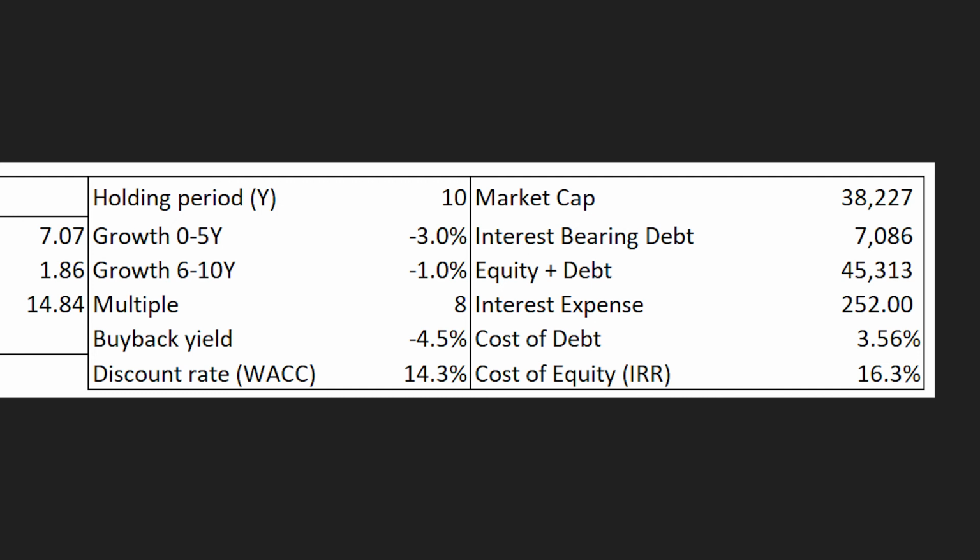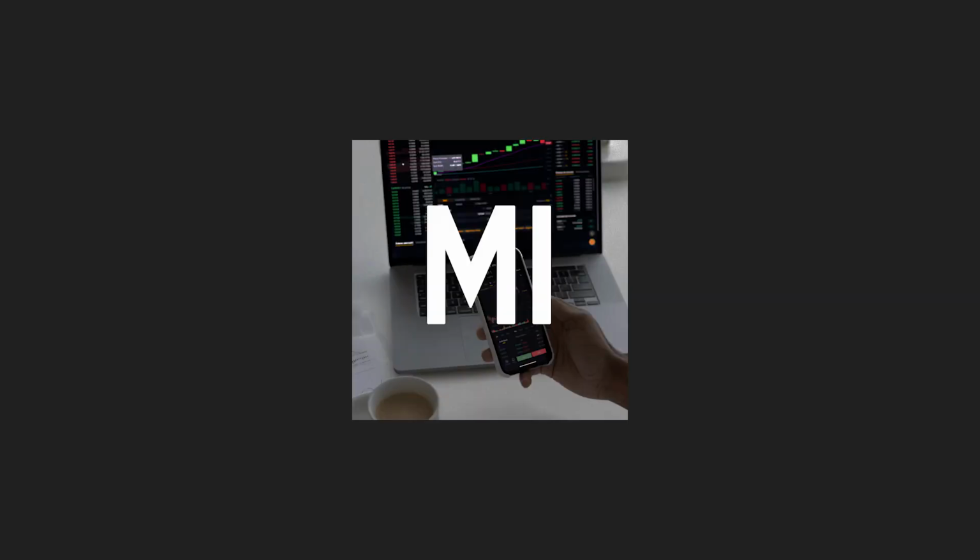So now we can finally calculate our expected annual rate of return, so basically our IRR over our holding period, by simply adjusting our cost of equity until the number in the green box is equal to HP's enterprise value per share. When doing so, we come up with an annual rate of return of 16.3%. So even based on our conservative assumptions, HP seems like an interesting investment.